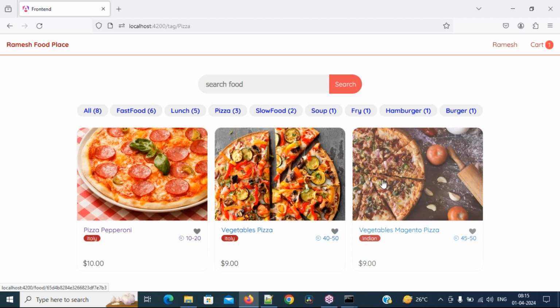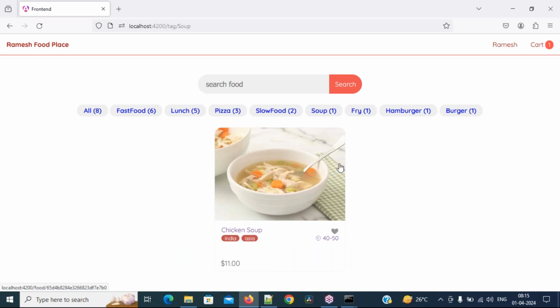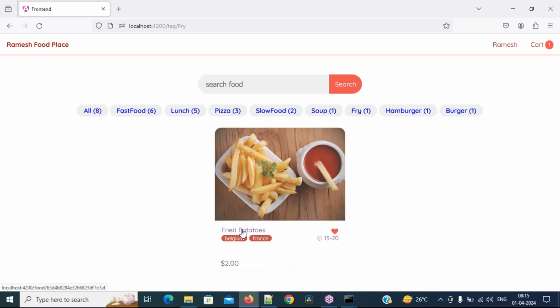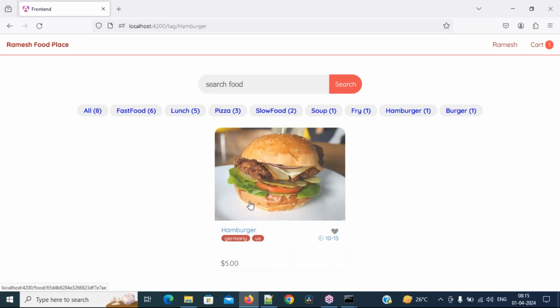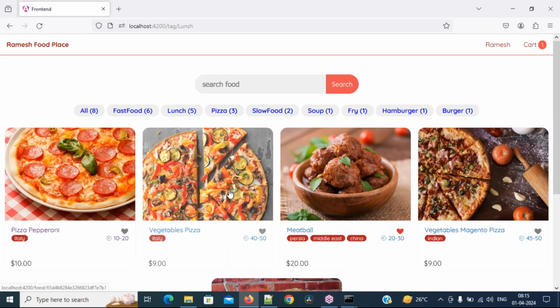I will tell you how to connect with the MongoDB database using Node.js, how to set up that environment, and everything. For slow food, how many? 2: chicken soup and meatball. Soup is 1 only, chicken soup. Fry is 1 only, fried potatoes. Hamburger, only hamburger. Burger 1, spicy cheeseburger. Lunch 5.